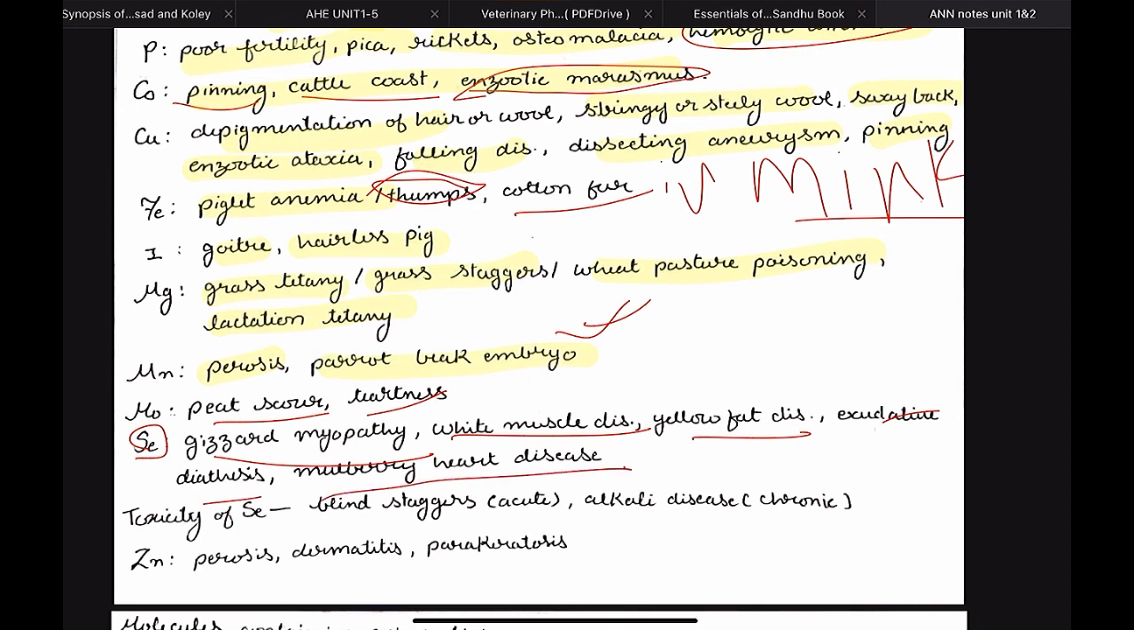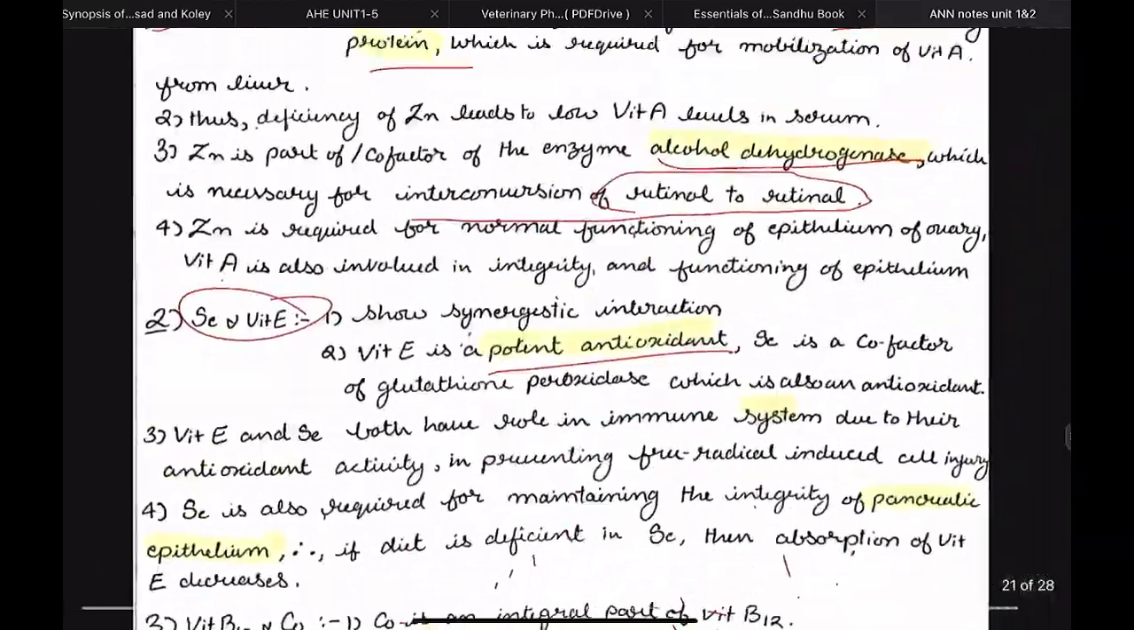Then we have one toxicity, that is toxicity of selenium. It will cause blind staggers and alkali disease. And at last we have zinc, whose deficiency will cause parakeratosis, dermatitis, and poor growth. So these are the important deficiency diseases.